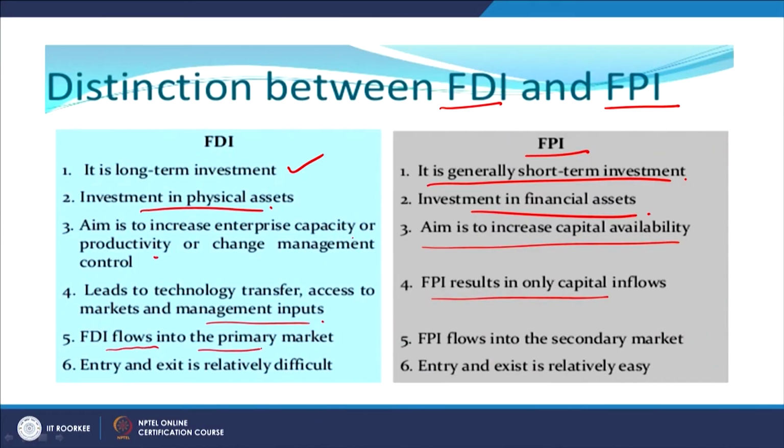FDI inflows into the primary market. So, setting up a plant, constructing a factory, machinery, all this. FPI flows into the secondary market, which we say basically is like the stock market, right. So, FPI flows into the secondary market, means they invest in the stocks of the companies, or maybe some financial products. Entry and exit is relatively difficult for FDI, because to set up a plant it is difficult, and even to wind it up is not so easy. But here it is relatively much easier, because it is in terms of capital money, which you can easily sell off and go back, or you can pump in more money, right.